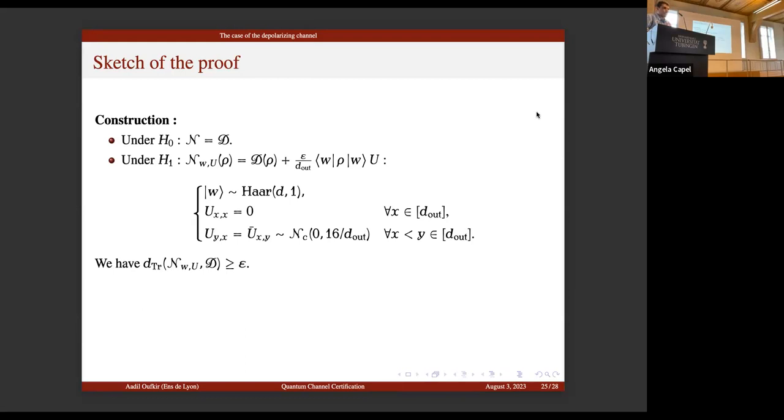And this is to hide the best observable to distinguish between H1 and H2. And here we are using Gaussian instead of Haar measure, so that we can apply the hypercontractivity of polynomials of Gaussian values. Of course, there are a lot of conditions here, so that this is a valid channel, and also for the analytics afterwards.